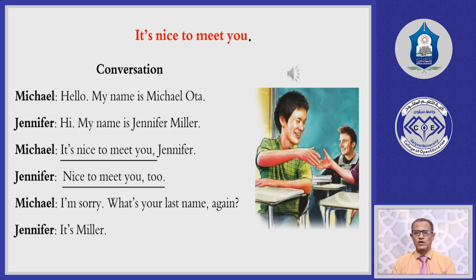Michael said, hello, my name is Michael Otta. When you meet someone, it can be the first time or after a long time, and you can say hello, my name is Michael Otta. Jennifer says, hi, my name is Jennifer Miller. So hello and hi are two words that can be used to greet someone you meet. It can be sometimes the first time or after a long time, that means you haven't seen someone for a long time.